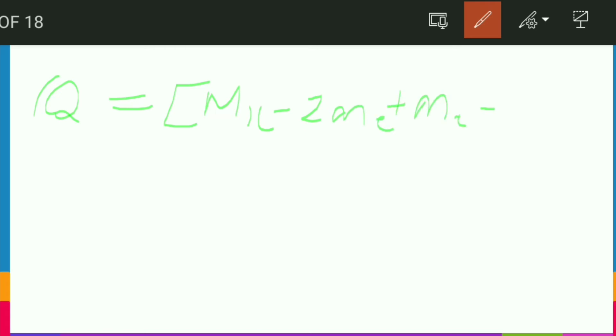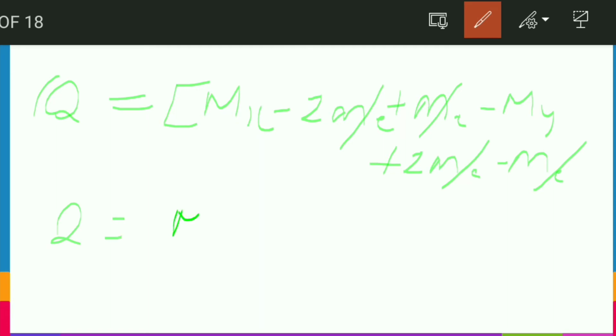Yes, friends, we can write Q equals mass of X minus Z Me plus Me minus mass of Y plus Z Me minus Me, so that this and this cancel out, and we are left with Q equals simply mX minus mY into c square.